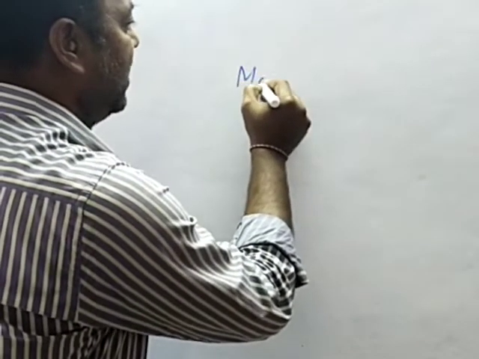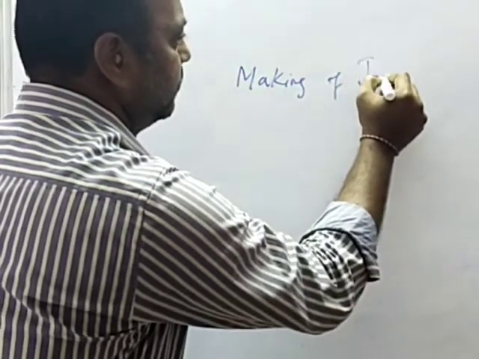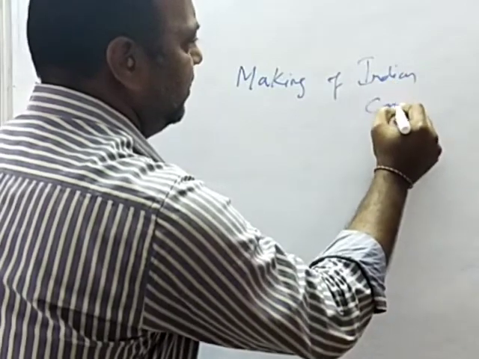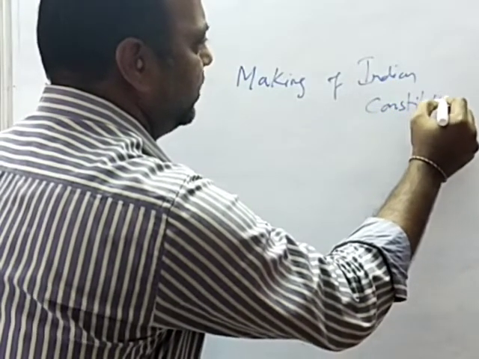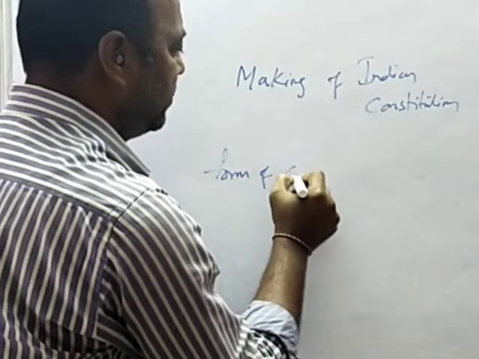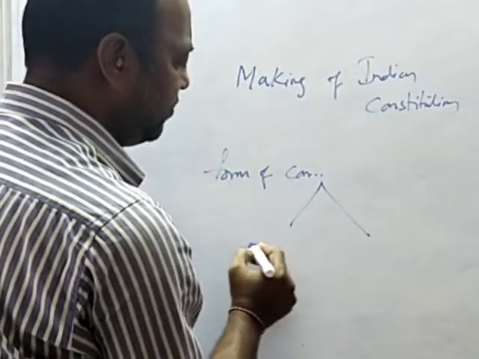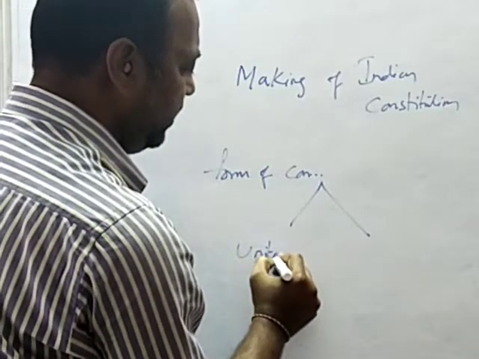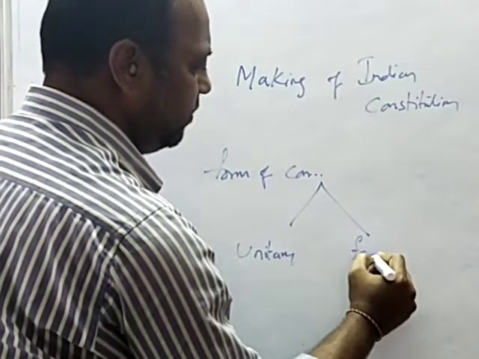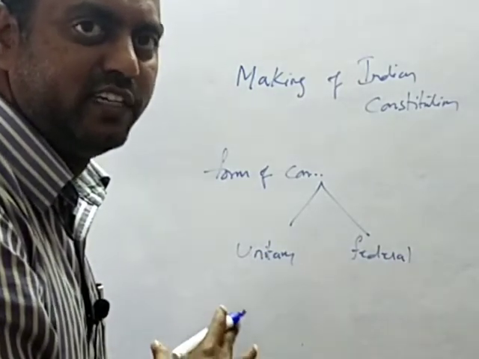So we were looking into the making of the Indian Constitution. Under this, we were trying to understand the form of the Constitution. There are only two forms of Constitution: one is unitary, the other one is federal. These are the only two forms of the Constitution in history till now.